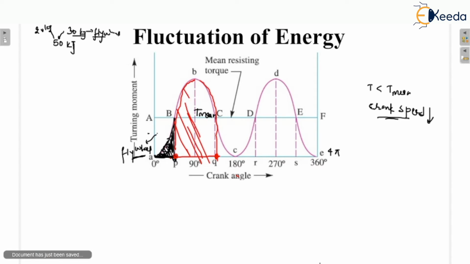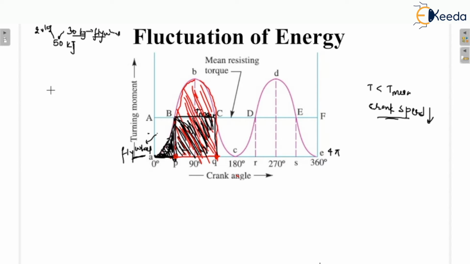This is the work done by the engine. But the requirement of energy is represented by this. The requirement of energy is less as compared to the energy which is developed by the engine. So we require only this amount of energy, but actually the engine is developing more than the required energy.